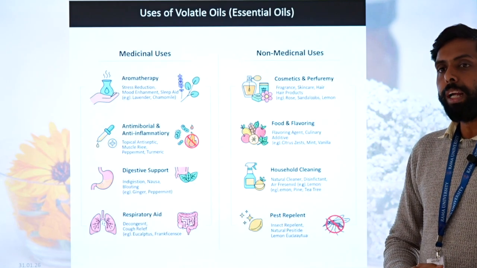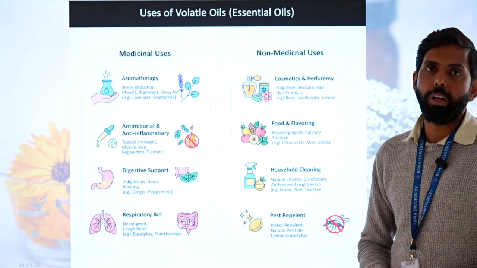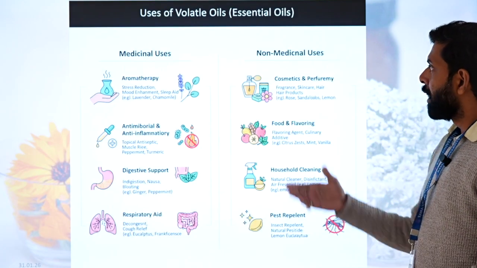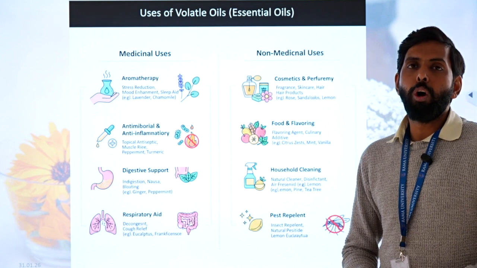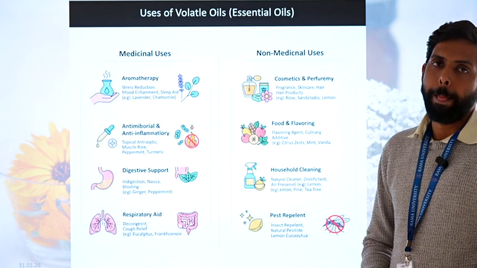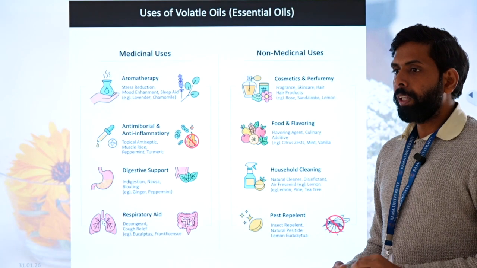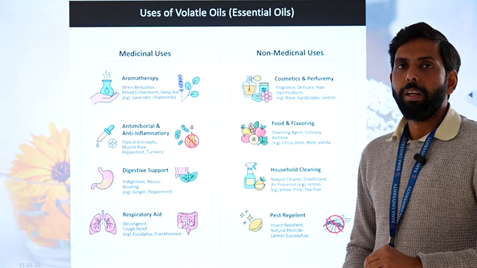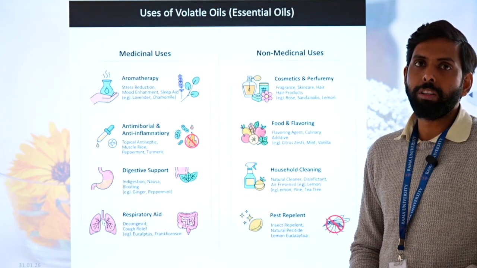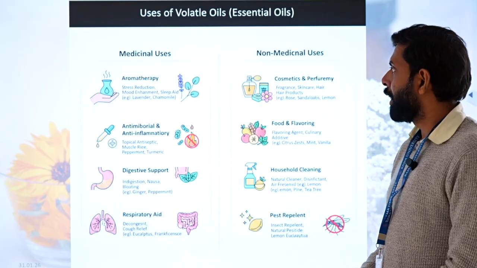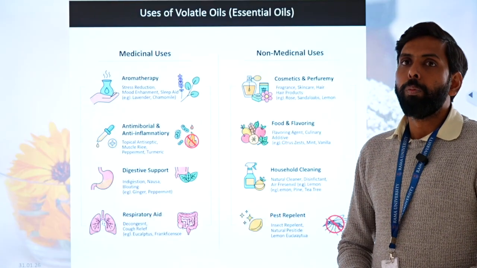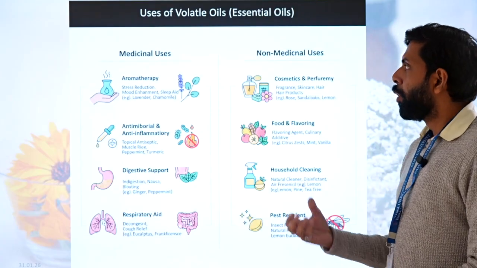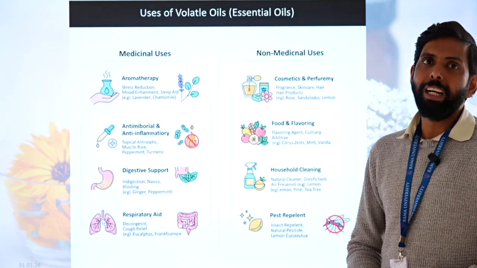Then, why do we need volatile oil? What are the uses of volatile oil? There are several uses, medicinal and pharmaceutical. If you categorize the medicinal uses, first, volatile oils are a very good candidate for aromatherapy. In aromatherapy, several disorders like CNS disorders, neurological and psychological disorders such as depression are treated. Mood stabilization and sleep aid are also provided through aromatherapy, and volatile oil provides an aid for that.